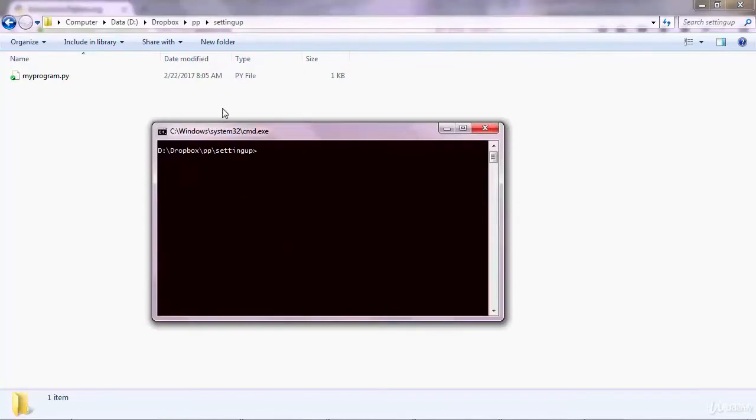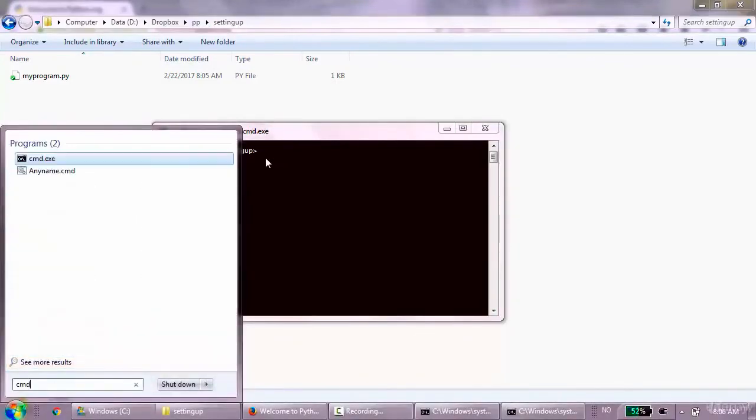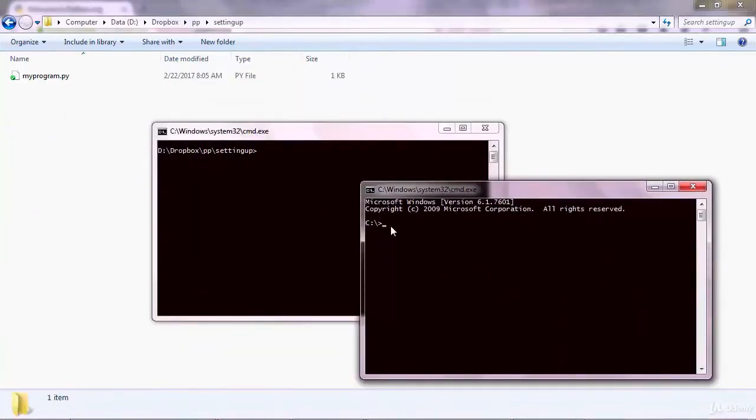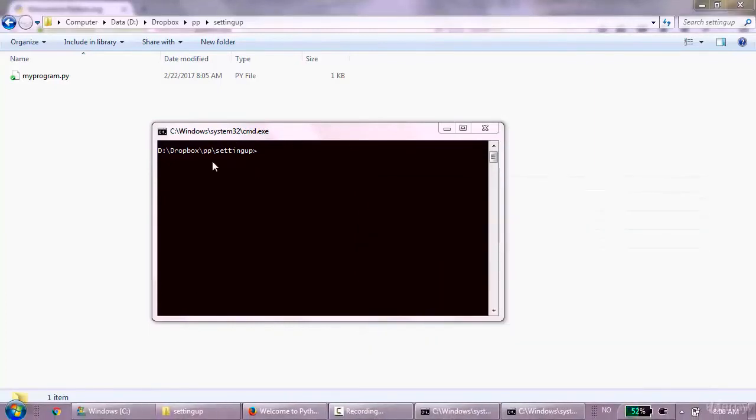Before you run the program, you need to have these two directories the same, because if you open the command prompt from here, as we did in the previous lecture, that will go to another default directory. So the best way to do it is as I did here.